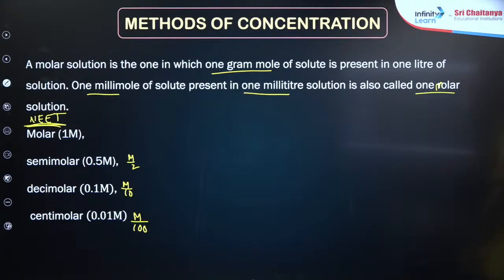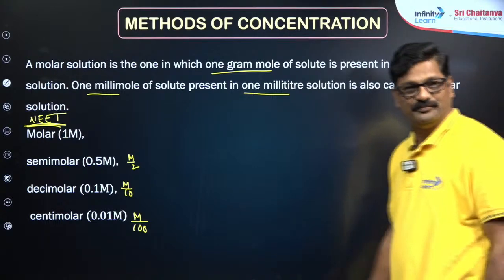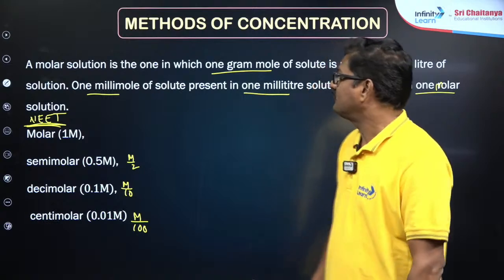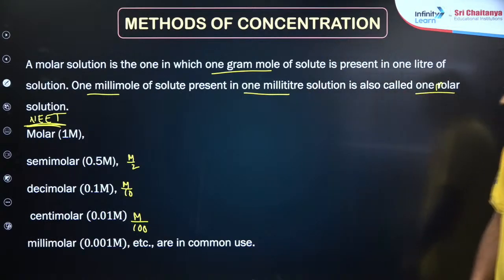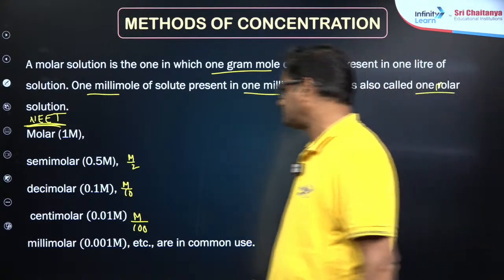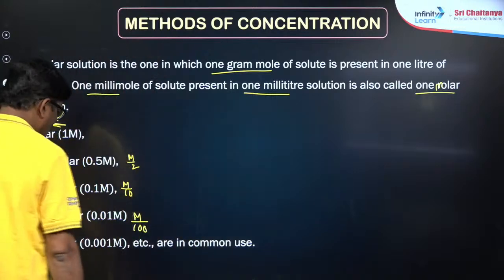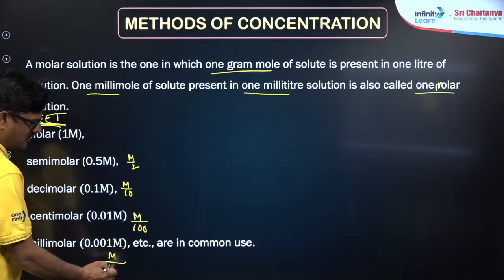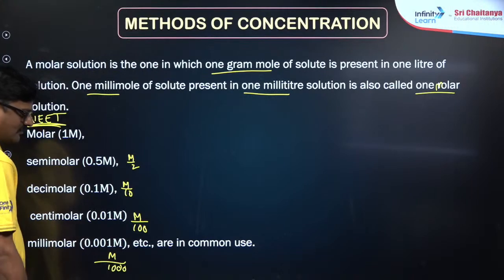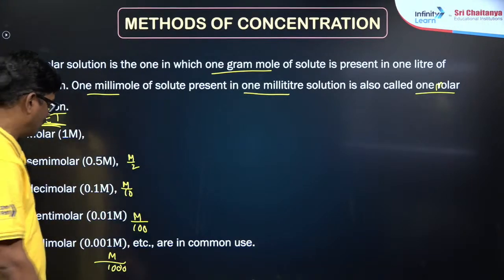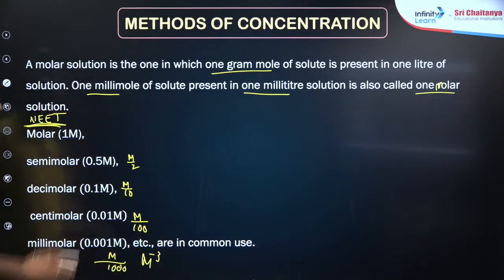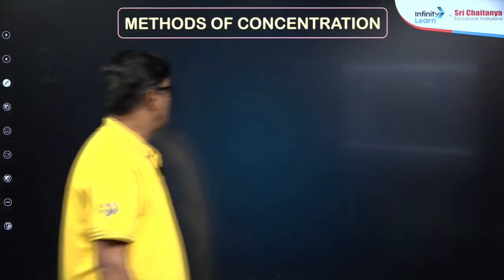Normality and molality can also be given in this way. Any doubt, children? Moving ahead, millimolar means 0.001, I mean to say M by 1000, or you can say M to the power minus 3. They are commonly used, right?